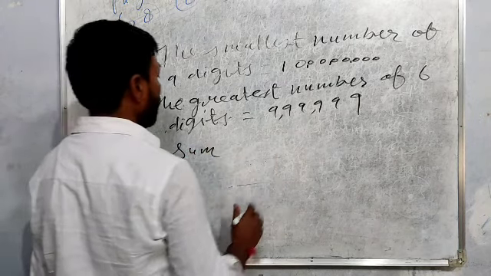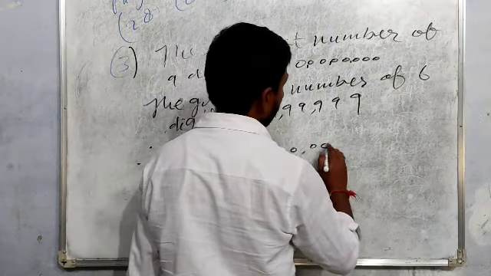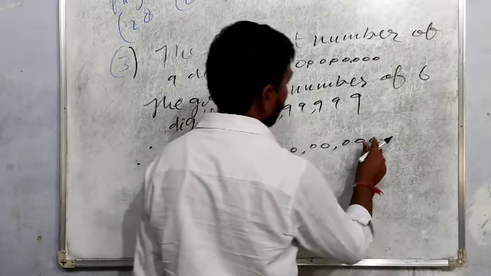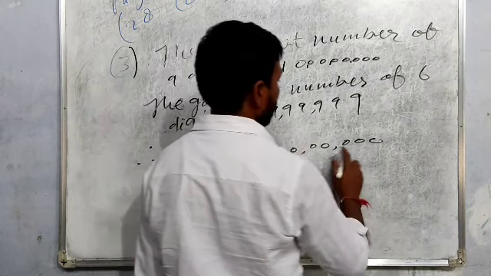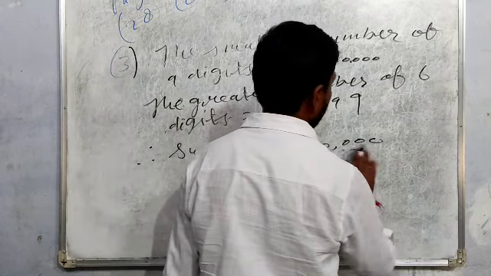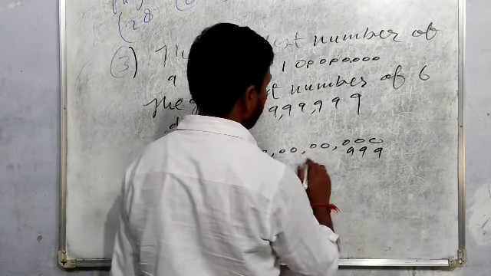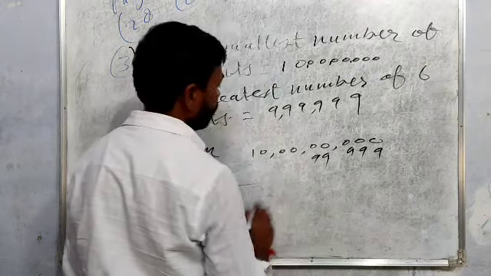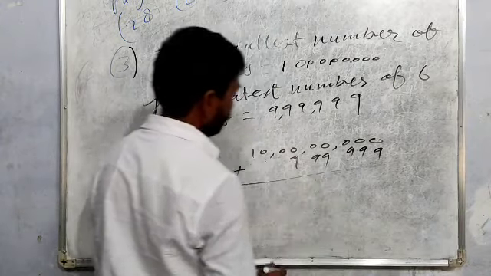You have to arrange and add. That is 10 crore and 9 lakh 99,999. You have to add, it is very simple.